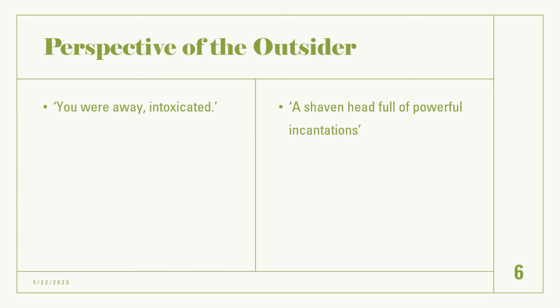Similarly, we have another metaphor, so we can compare how the writers use these two metaphors, in Kamikaze, where she says, "A shaven head full of powerful incantations." Now, obviously, his head is not full of powerful incantations literally, so that's what makes it a metaphor. But incantation is like a spell, so she's suggesting that her father was under some form of spell. Now, what we see across these two quotations is that both of them are suggesting that their family member was not really thinking clearly when they went to war.